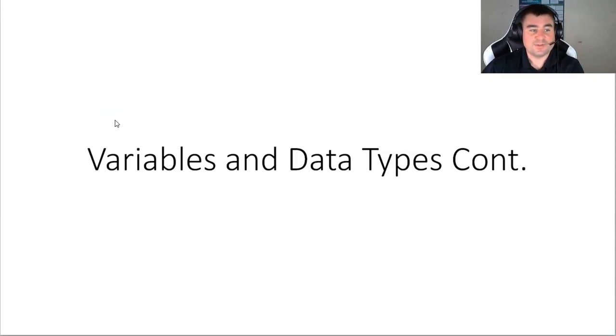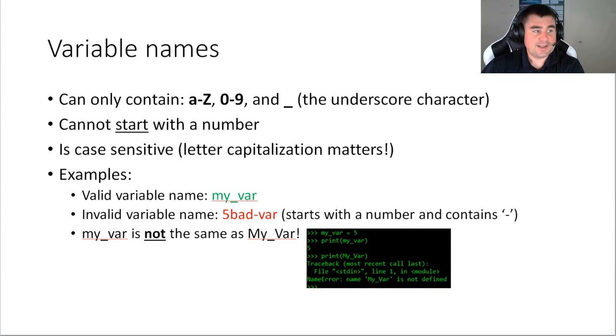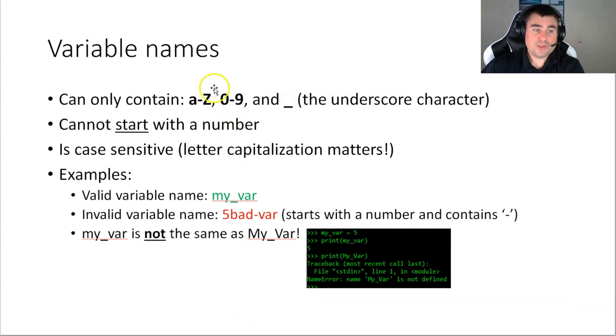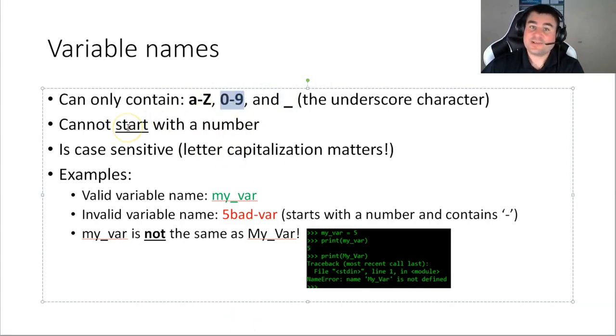And now continuing with the variables and data types. Next, as we saw to the left of the equal sign in the assignment, we have the name of a variable. And in Python, as in most programming languages, there are limitations as to what constitutes a legal and valid name for a variable. So in Python, variable names can only contain characters A through Z, both lower and uppercase. In addition, the numbers 0 through 9 and the underscore character. So even though it can contain numbers, it cannot start with a number.